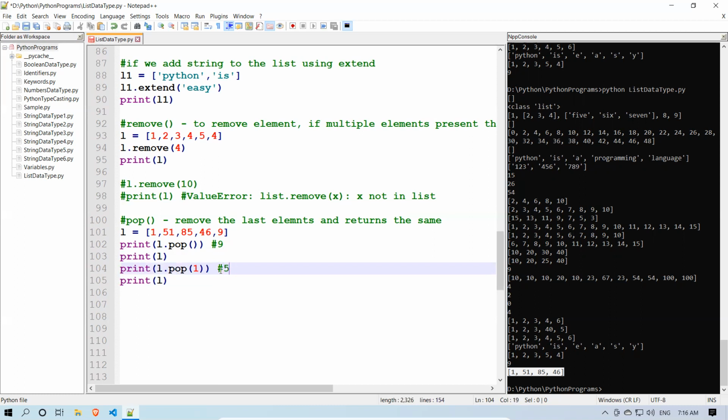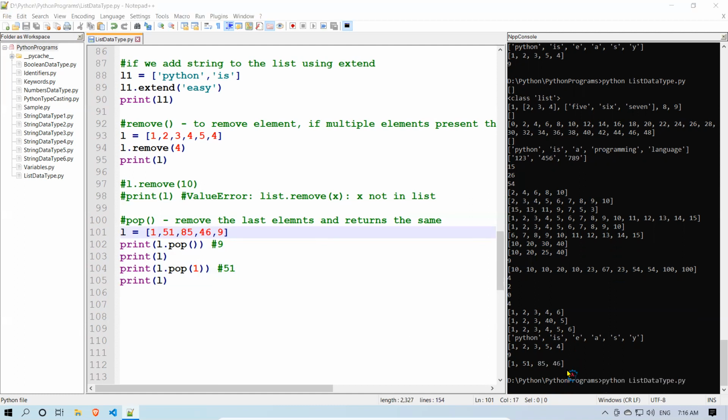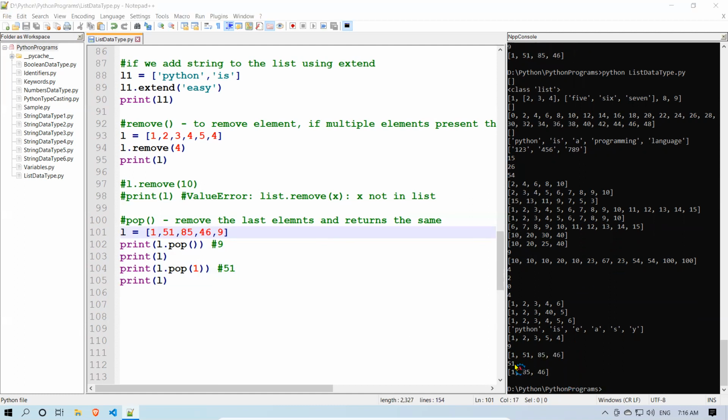Then the last value is already gone and 51 gone, so 185, 46 it will give. You see that? The 51 was removed at a particular index position, and when I print the list it gives 185, 46. So that is how pop will work.